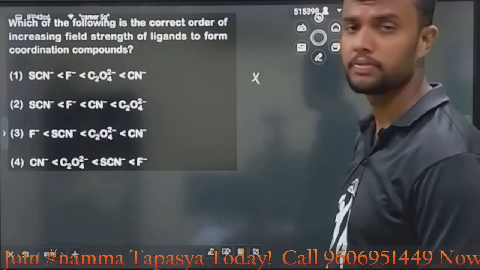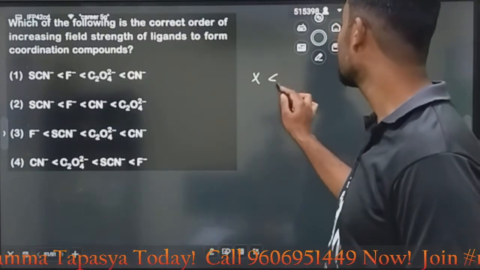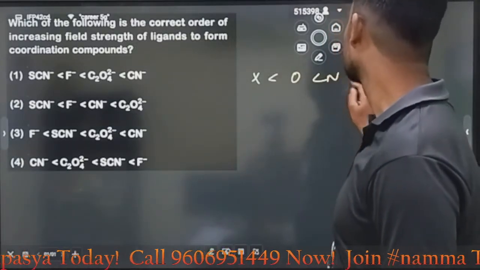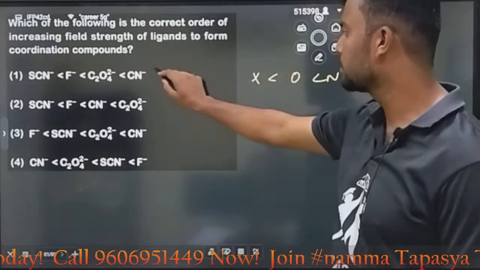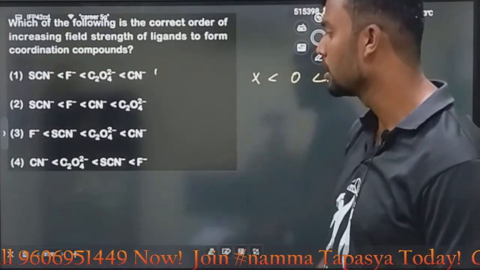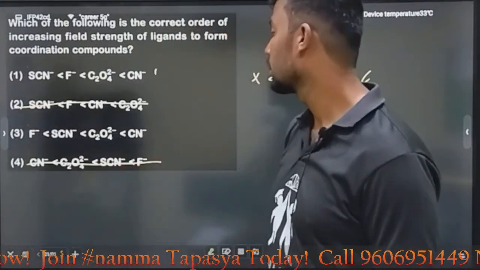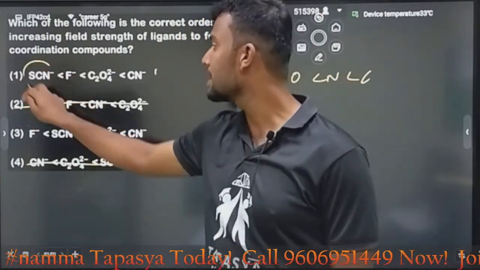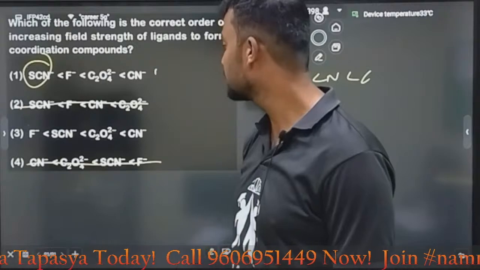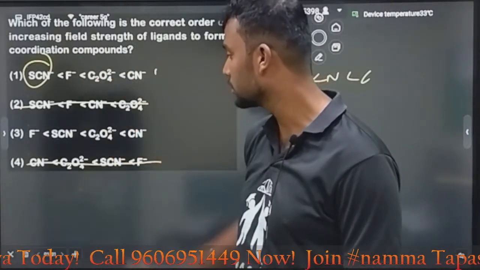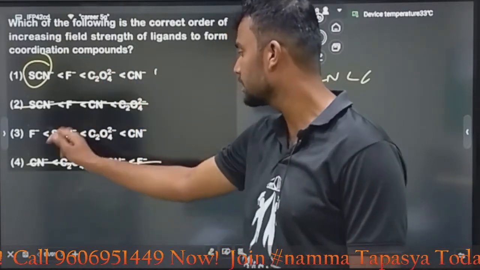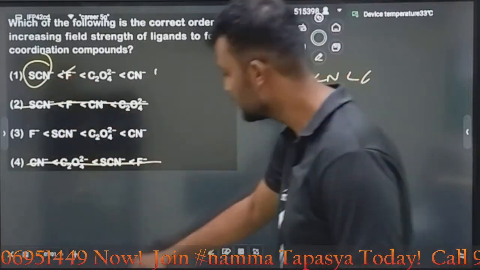First, halogen donors. Next, oxygen, nitrogen, then carbon. Here, carbon is a must, and that is CN minus. We know it is strong, but F minus is wrong. C2O4 2 minus is wrong. Correct? SCN is low. Then after that F minus. Look here, in this question we have two options, F minus, SCN minus, C2O4. The answer is option A, easy one.